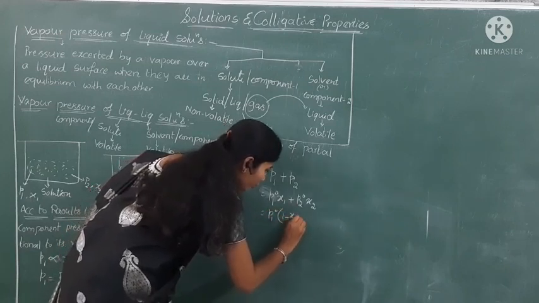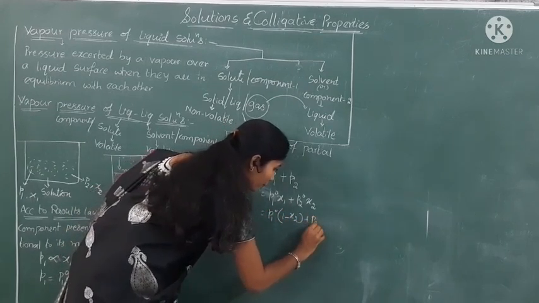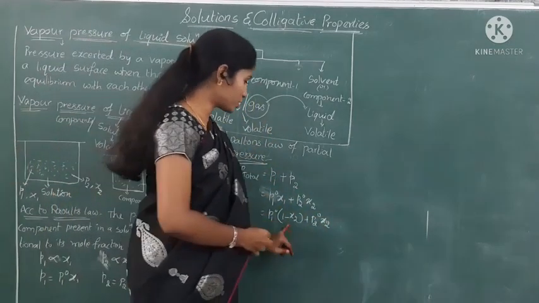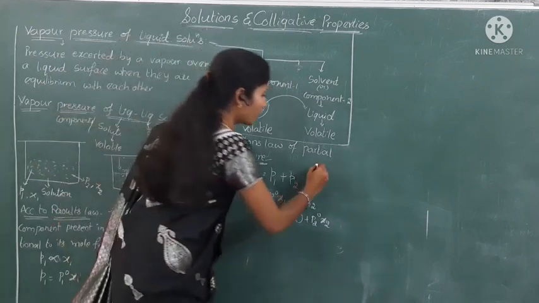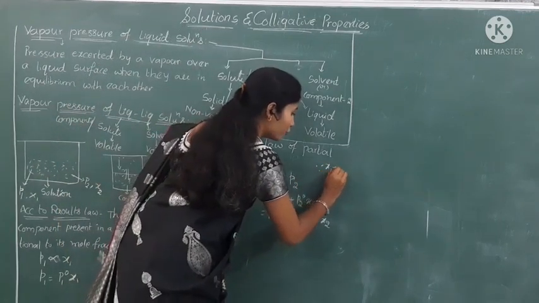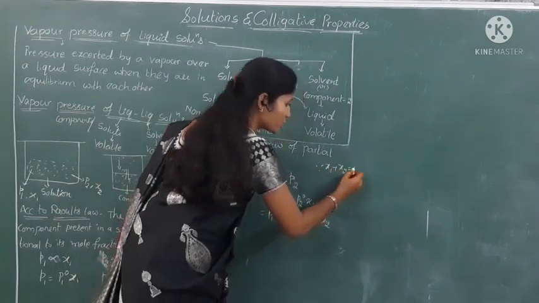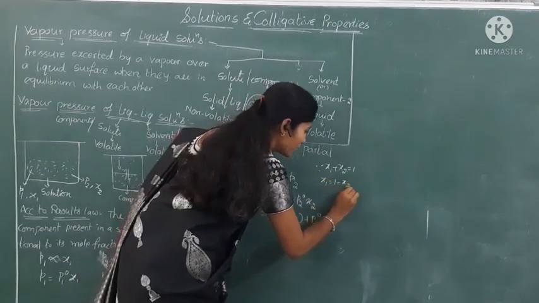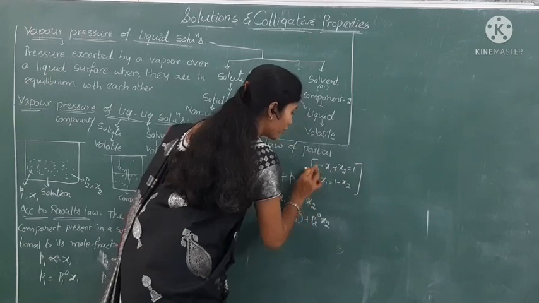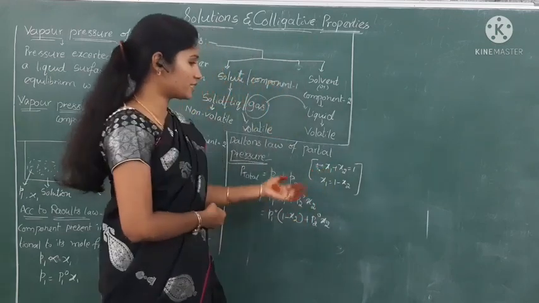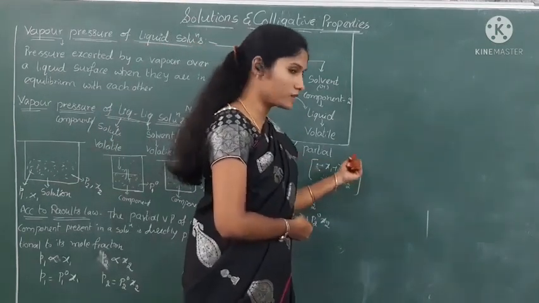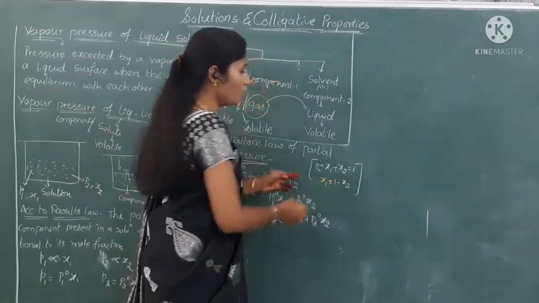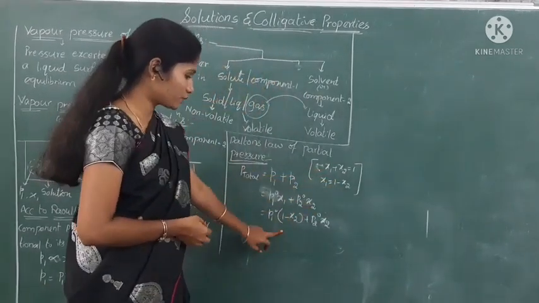So I write this equation like this: P1 naught into 1 minus x2 plus P2 naught into x2. How are we getting this 1 minus x2 instead of x1? From mole fraction, we already know that x1 plus x2 is equal to 1, the sum of the mole fractions is taken as 1. So from this equation we can write x1 is equal to 1 minus x2. So I substitute that here.